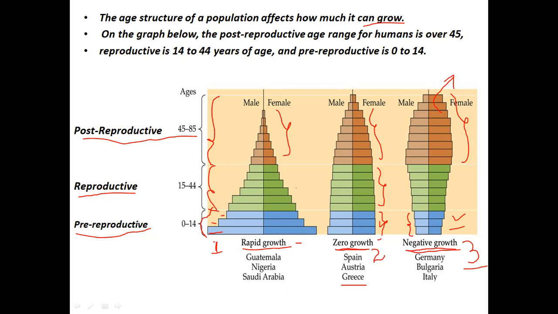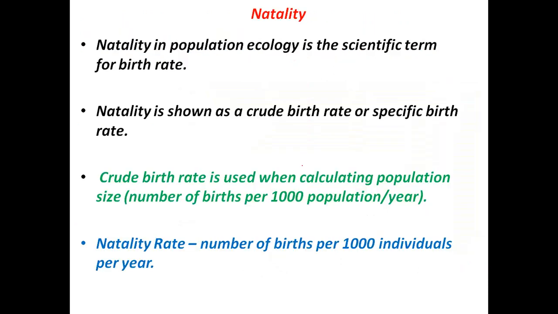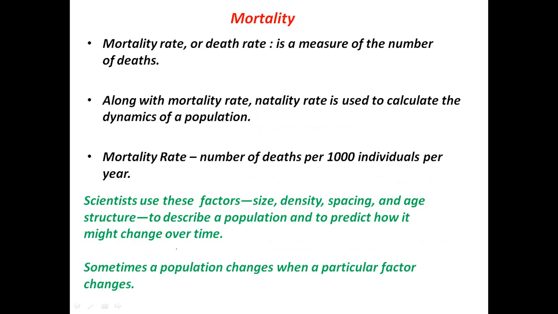Alright, so this is all about the age structure. Now natality is a scientific term for birth rate. It is shown as the crude birth rate, and natality rate is the number of births per 1,000 individuals per year. So how many births take place in a group of 1,000 individuals per year gives us the birth rate or natality rate of that particular population.